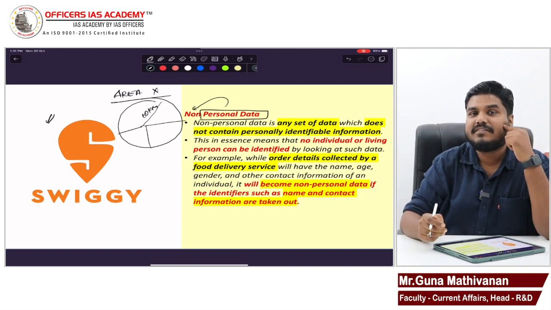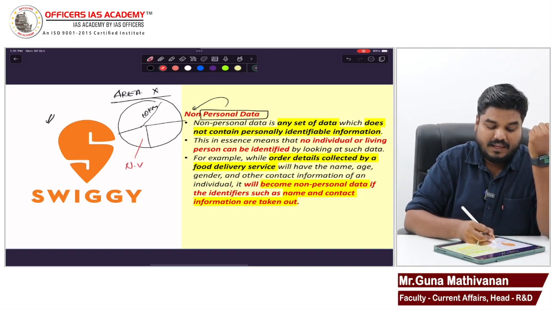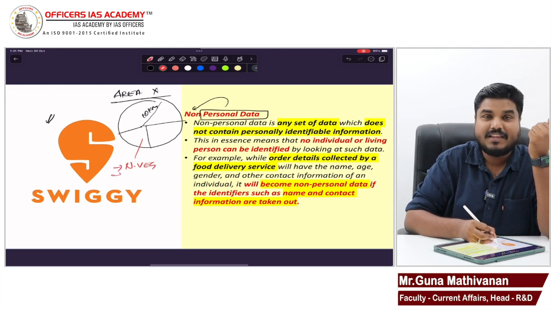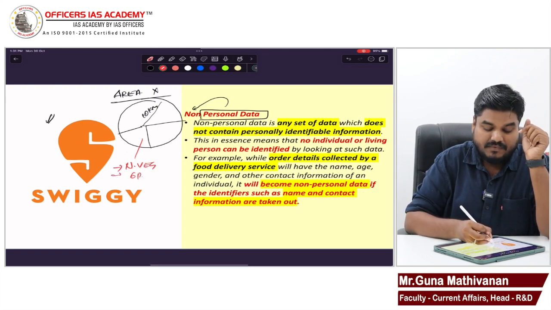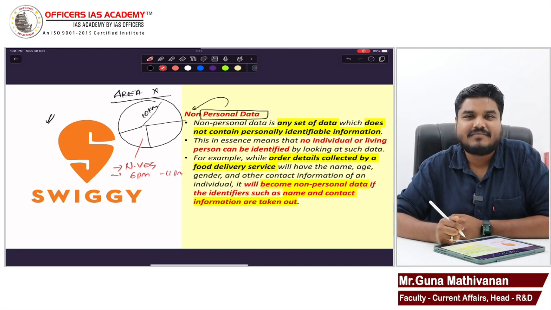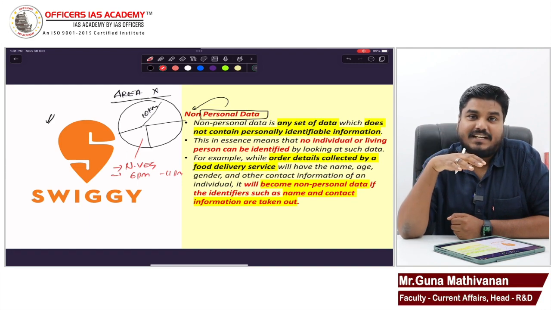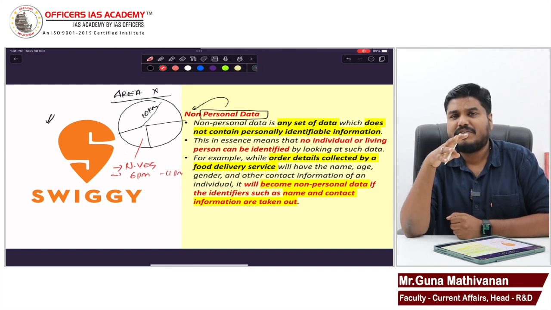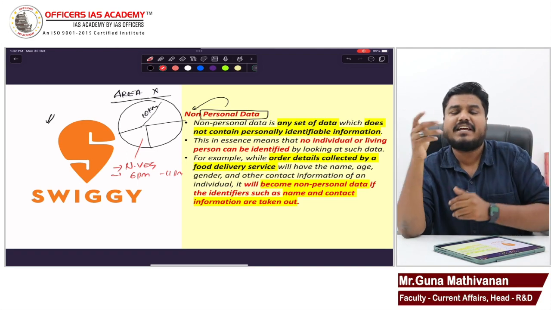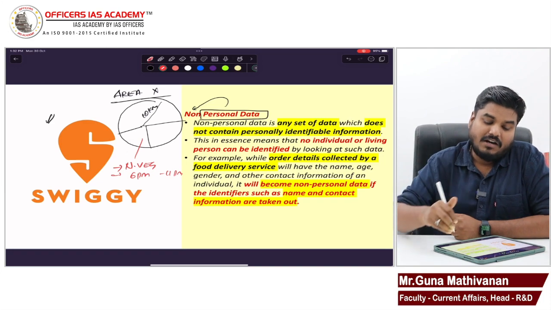That is another data. Look at this. Area X, a lot of people, they eat non-veg. That is one data. Second data, it is between 6 p.m. to 11 p.m. A lot of people, they are ordering food. These two are data. Now with this data, do you think you can identify any individual? Definitely no. Right? So these are non-personal data.